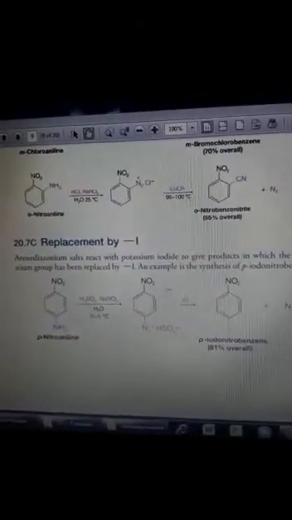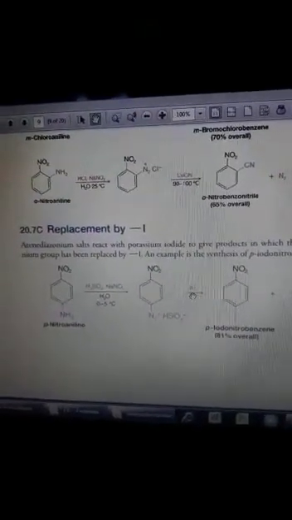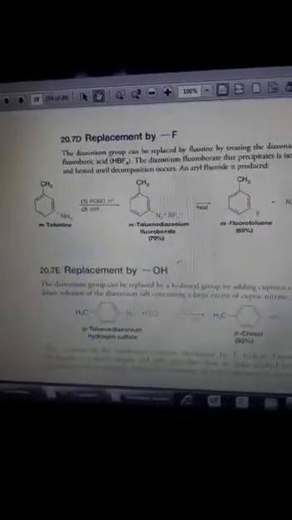Here the mechanism of this Sandmeyer reaction is totally free radical. All these CuCl, CuBr and CuCN will react free radically with the aromatic compound, releasing N2 as well as replacing with either Cl, Br or CN. In this reaction, iodine replacement can be done with potassium iodide or sodium iodide.